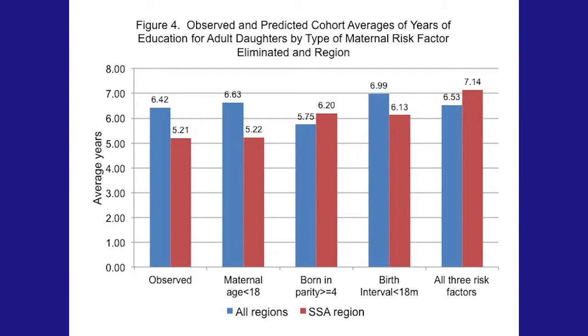So we have the demographic and health surveys started in the 1980s, and they've gone through, and they're about every 5 years in some countries. So we're able to link the cohorts of mothers and their children. And this shows that for the risk factors of young age or short birth intervals or high parity, if all three of those were eliminated, then the children of those mothers would have on average about 2 years more of schooling than if those risk factors are present. This is, as I say, quite complicated analyses to link cohorts across time.